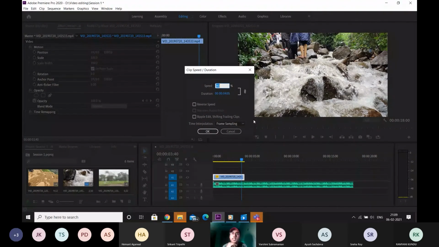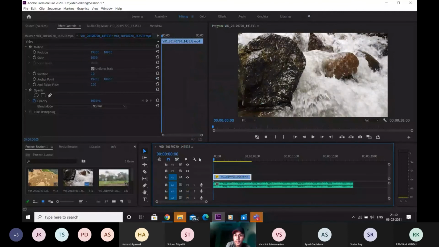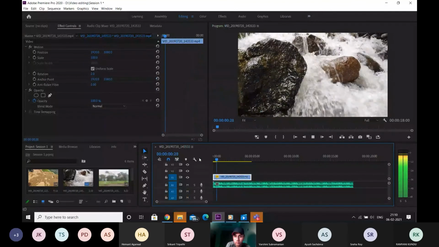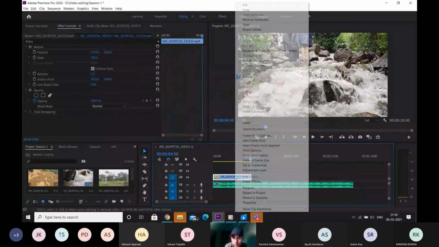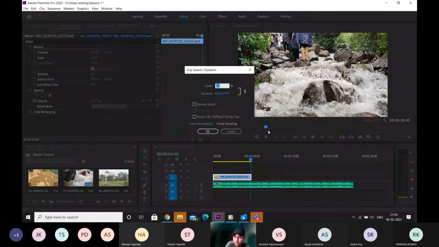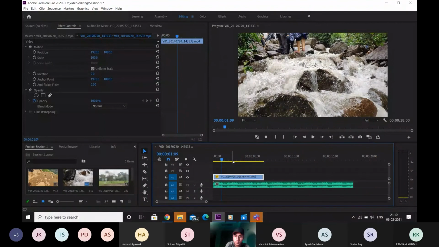Now let's assume there's a case in which you need a slow-mo video, but in order to get a proper slow-mo, you'll have to reduce it below 24 frames a second. In this clip, since it was a 60 frames per second video, if I make the speed 33%, that makes it a 20 frames per second video. So now the video won't be really smooth. If I play it now, was it visible to you guys properly? I'll reduce the speed a little bit more. Let's make it 25. So 25% of 60 is 15 frames per second.